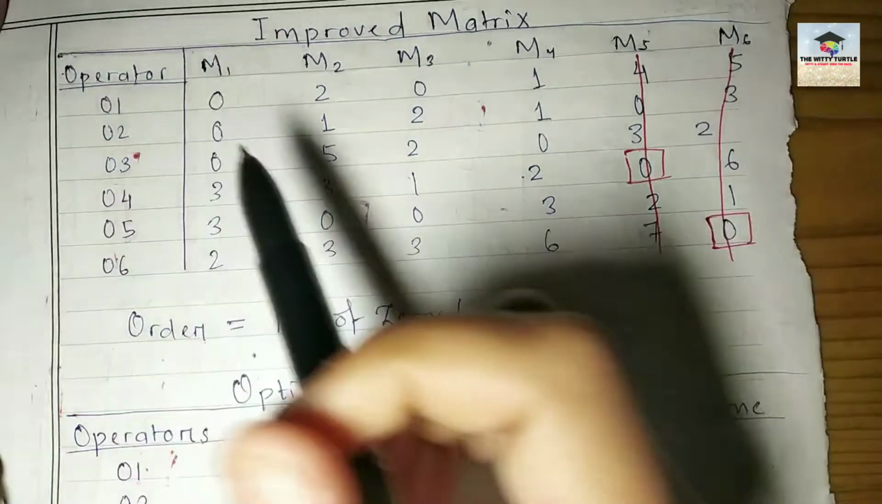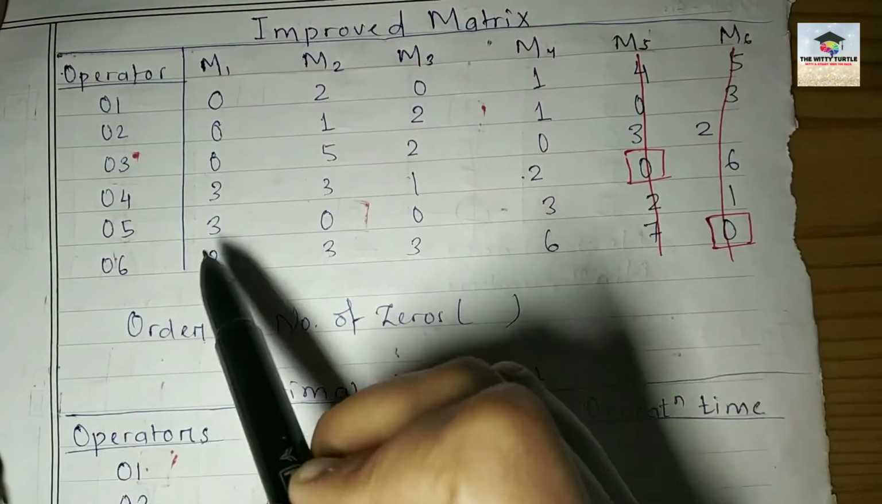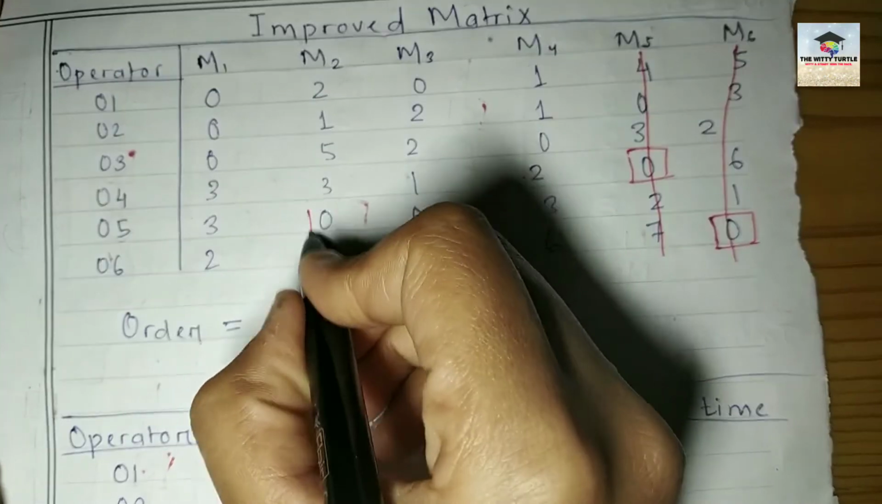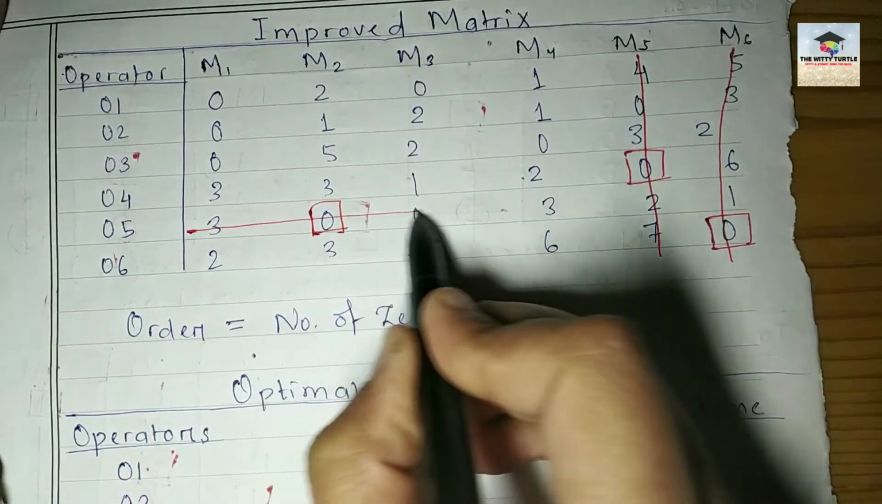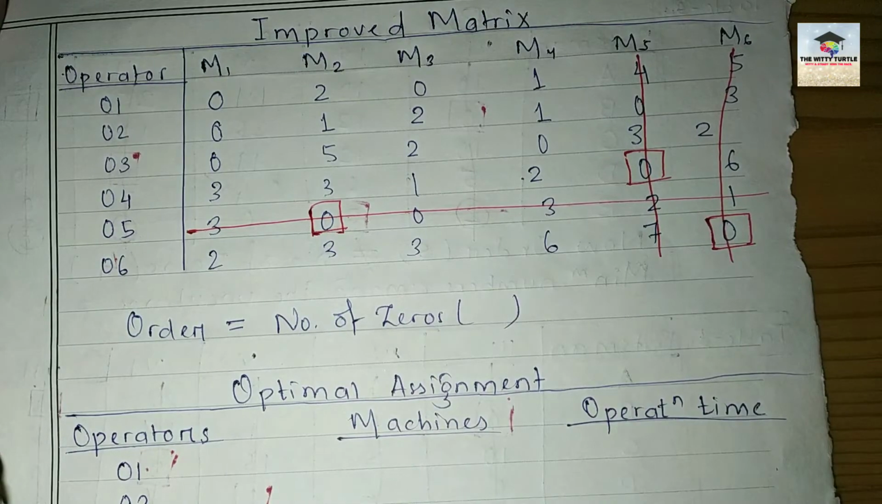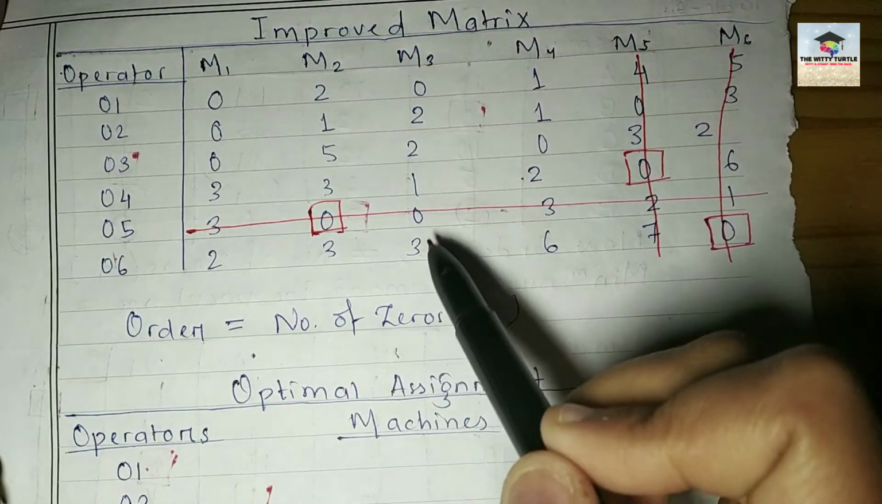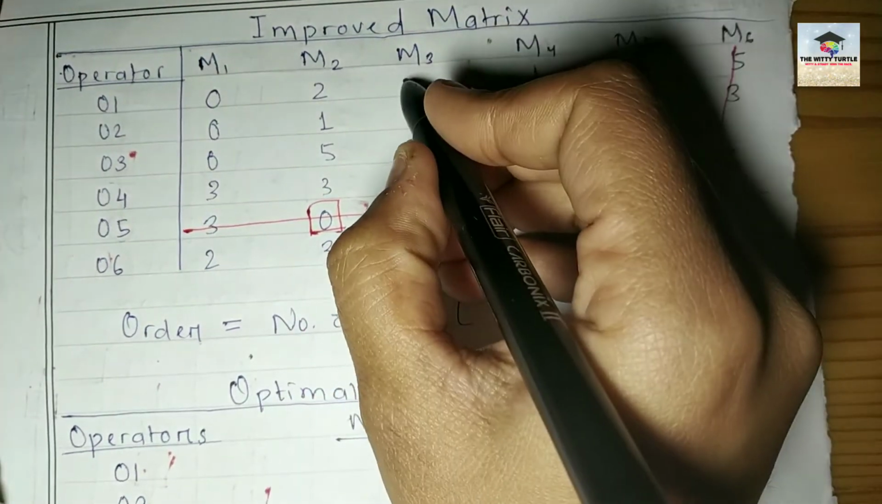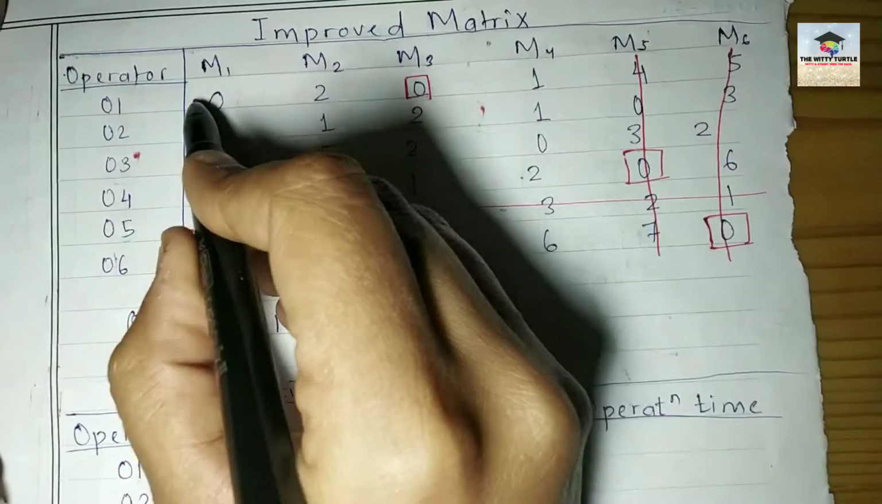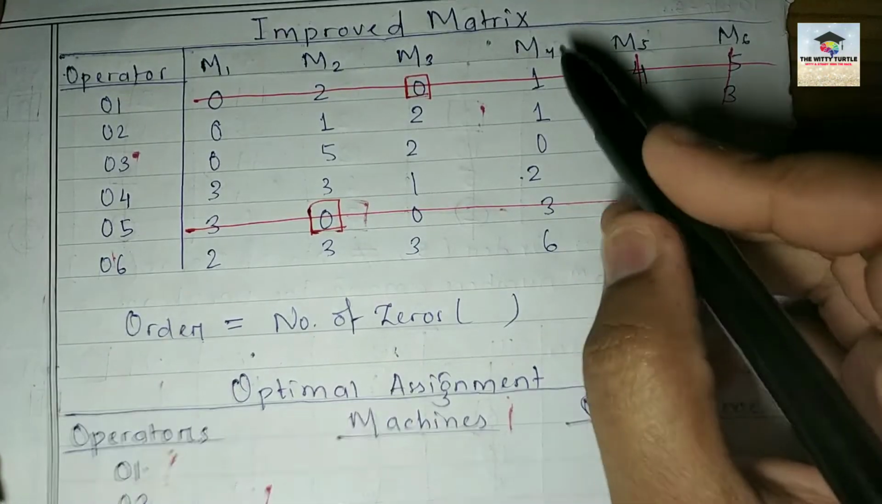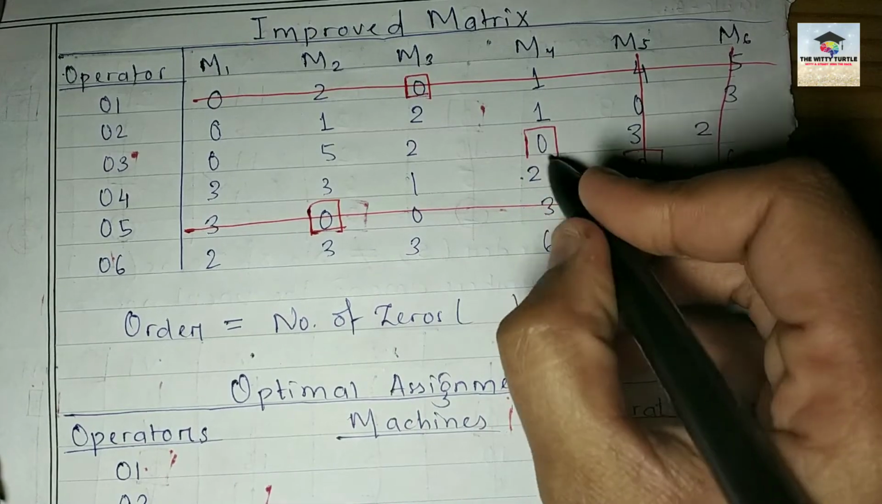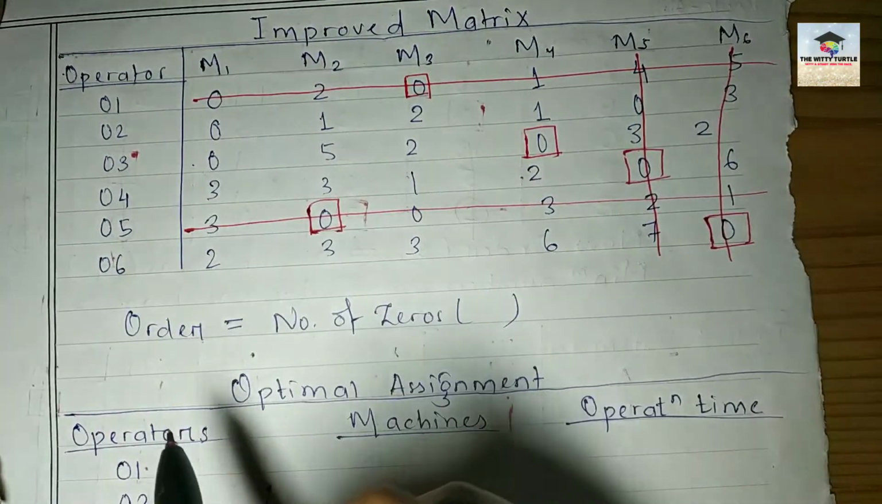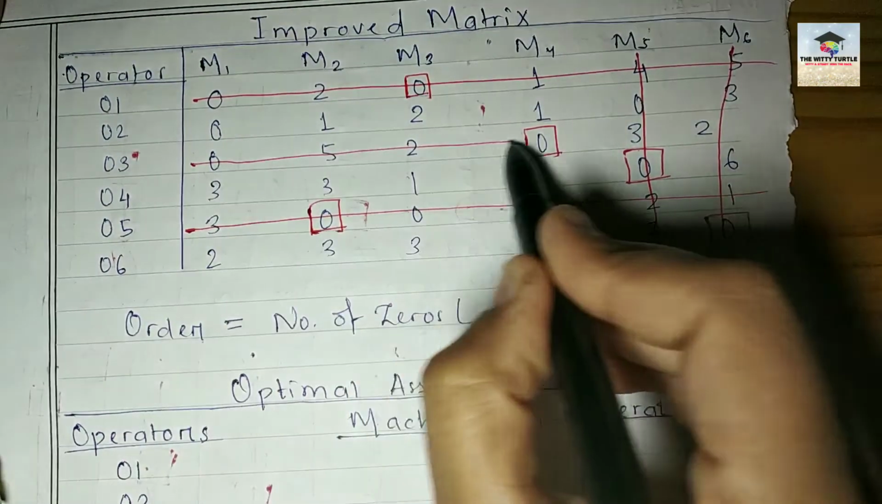Right? Now let's do the column operation. In the first column you have 3 zeros. In the second column you have only 1 zero, so simply cut the entire row. Now in the third column you have only 1 zero, so cut the entire row. In the fourth column you have only 1 zero. Now cut the entire row.